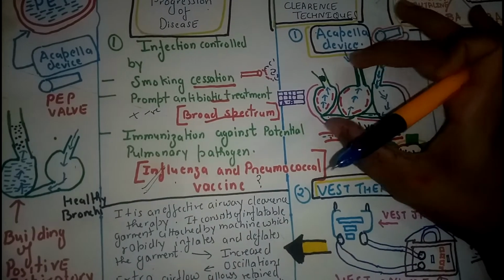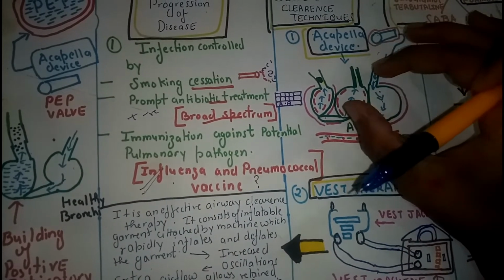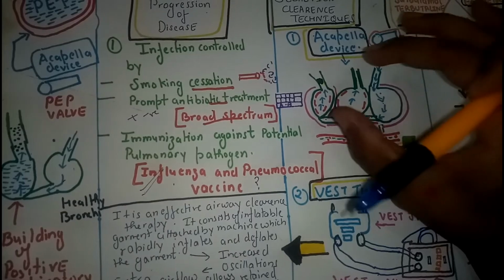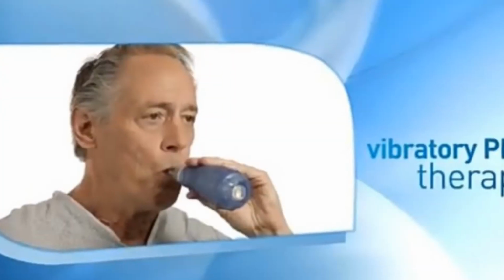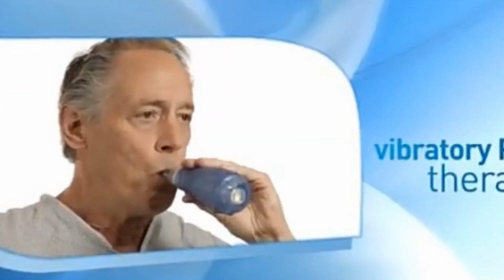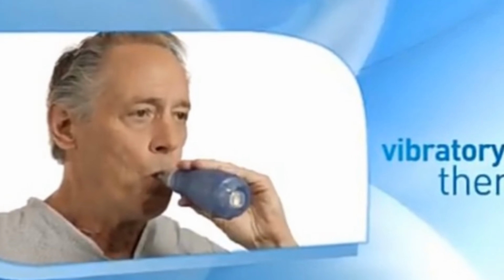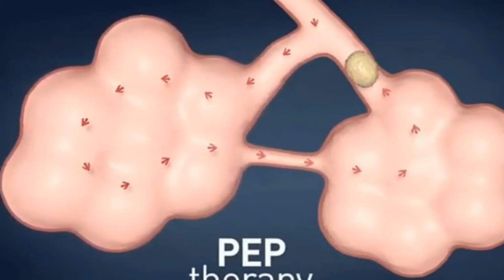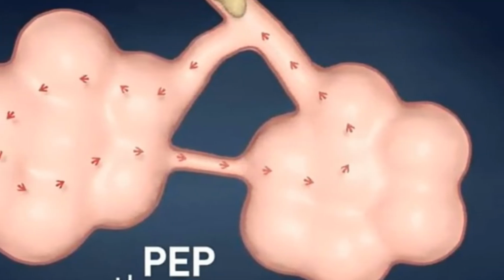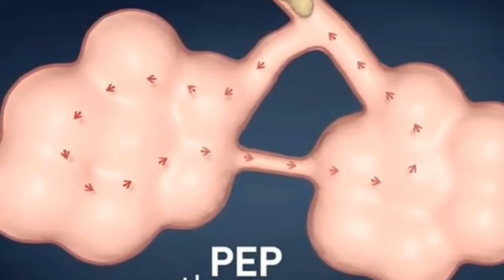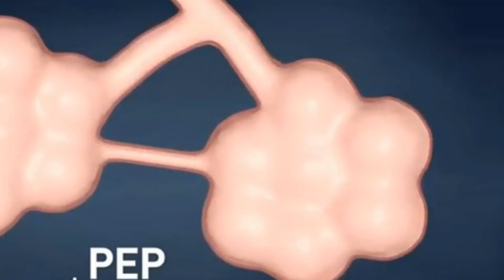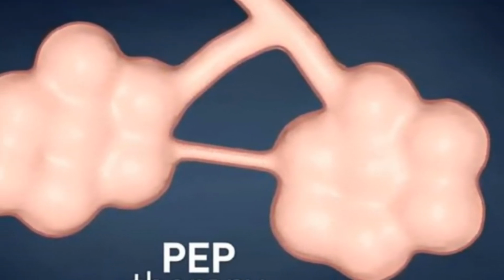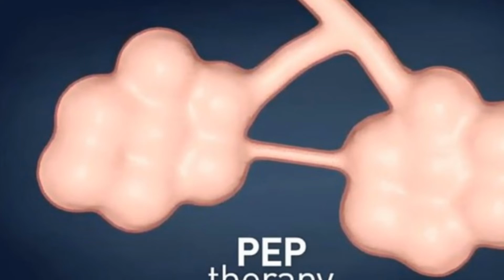Now let us take a quick and clear explanation of how this Acapella device works. So in the given image, this patient is inhaling or blowing into the Acapella device. When the positive pressure builds up inside the alveoli and the alveoli expand, then with the help of the positive pressure the mucus will break down and mucus clearance will occur.